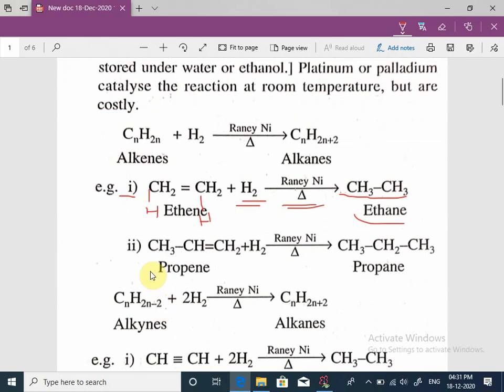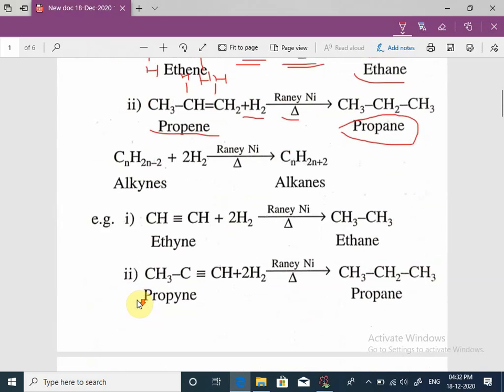Next, this is propene. When it reacts with hydrogen in presence of Raney nickel and there is heating, then formation of propane. Simple. On these two double bonded carbon atoms, there is addition of hydrogen, and the carbon double bond is converted into carbon single bond.